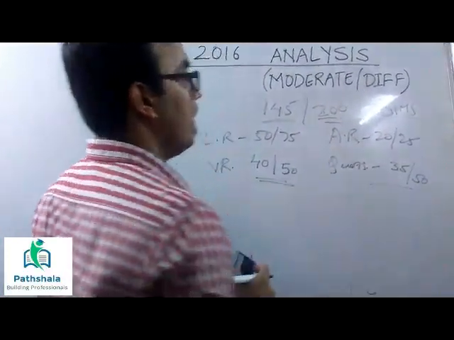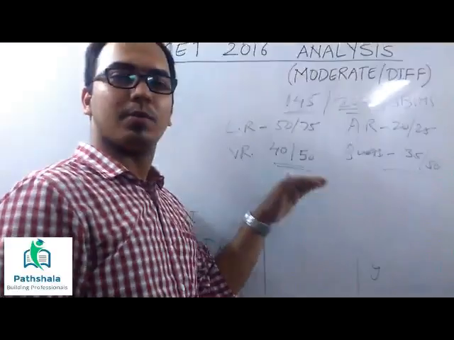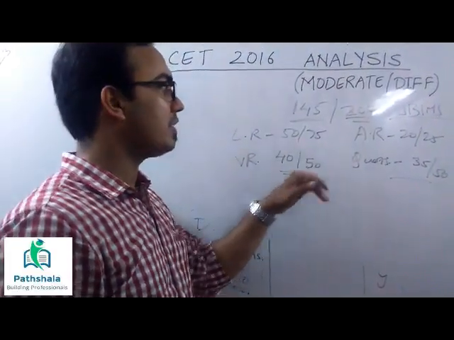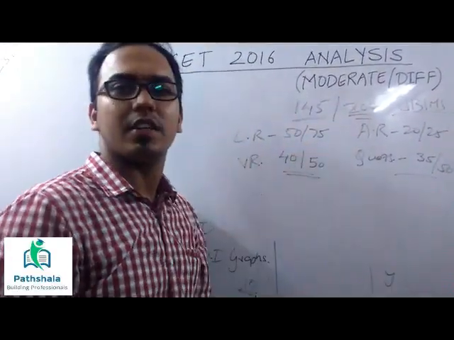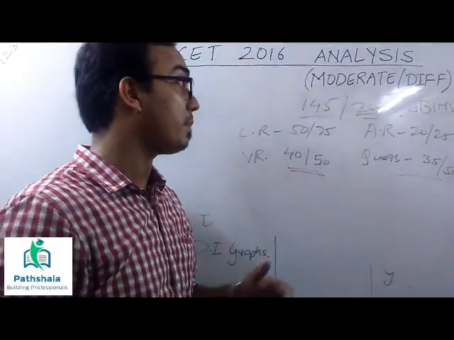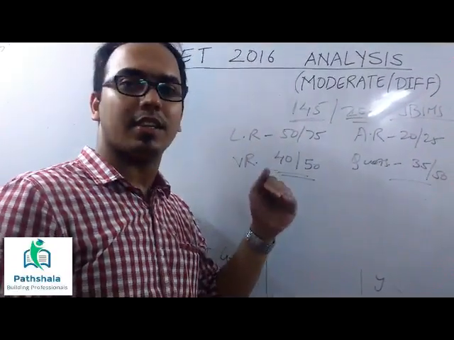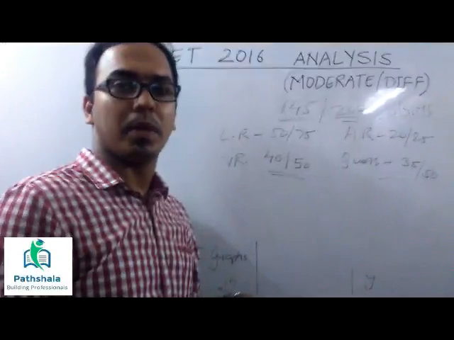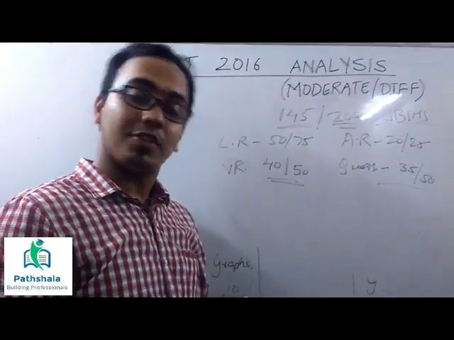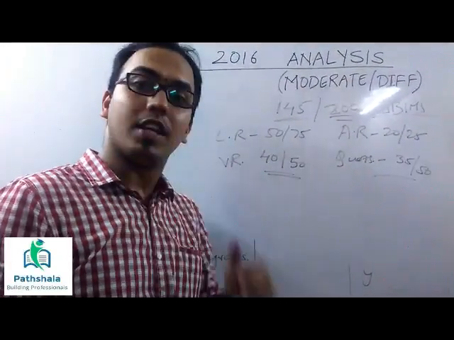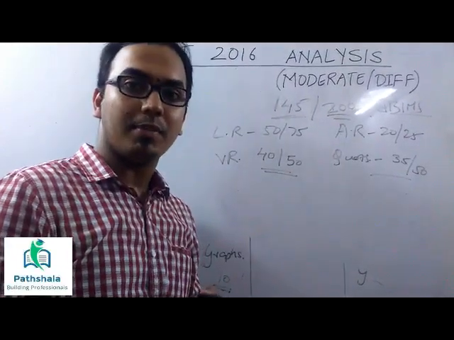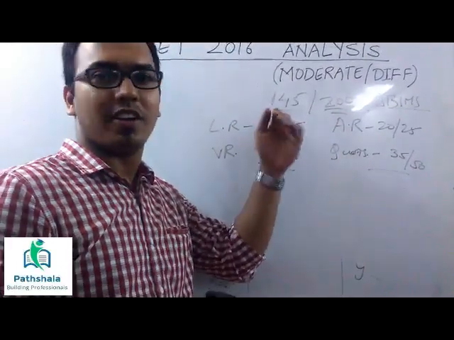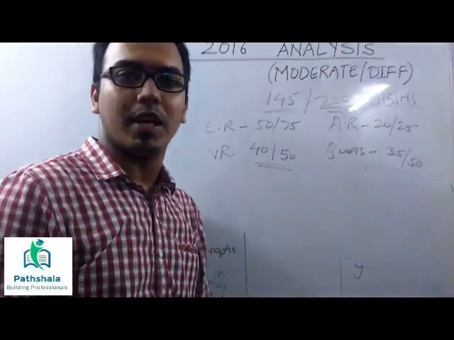According to this, we come to the end of our analysis, and this 145 is the JBIMS cutoff that we are expecting. The cutoff is slightly less than last year's because of the difficulty in the paper. The reason we feel there is an increase in difficulty level is because there is no GDPI this time, and whoever scores 145 plus goes directly into JBIMS.